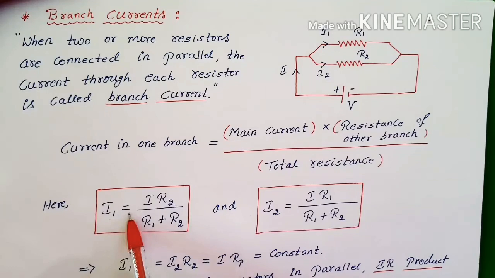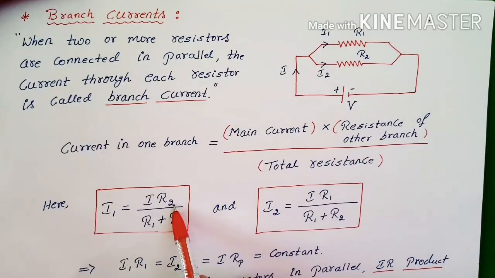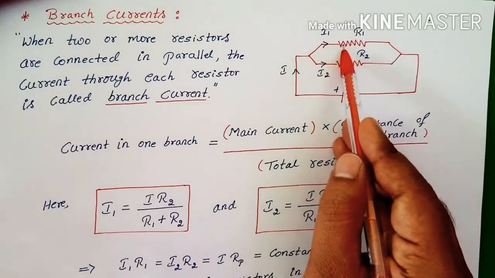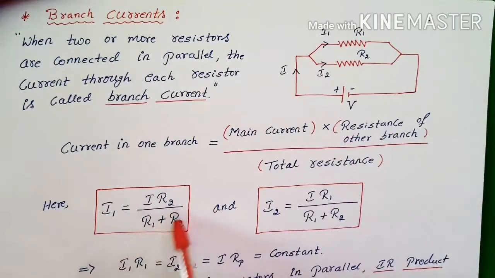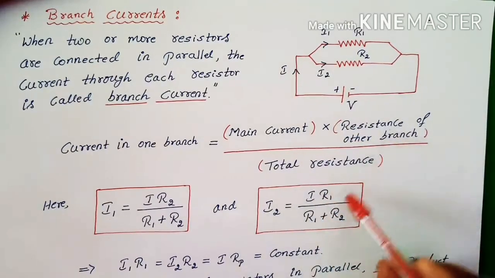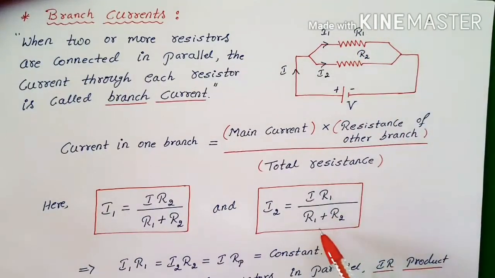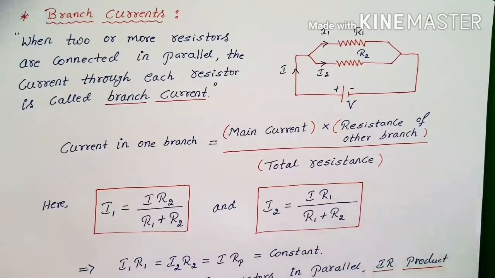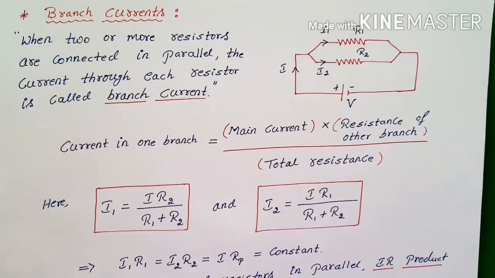I1 is equal to main current I, times the resistance of the other branch R2. I1 is flowing in this branch, but I have to take the resistance of the other branch, that is R2, divided by the total resistance. Similarly, to find I2, main current I and the resistance of the other branch, R1, divided by the total resistance R1 plus R2. So this is the formula used to find the branch currents.